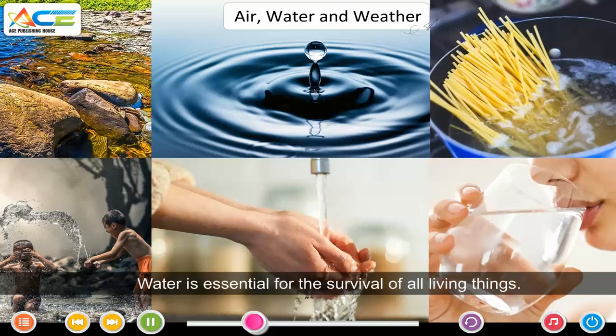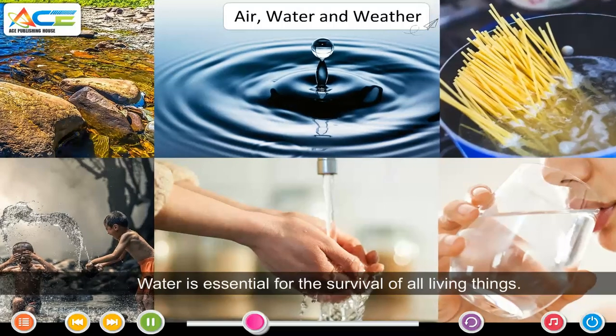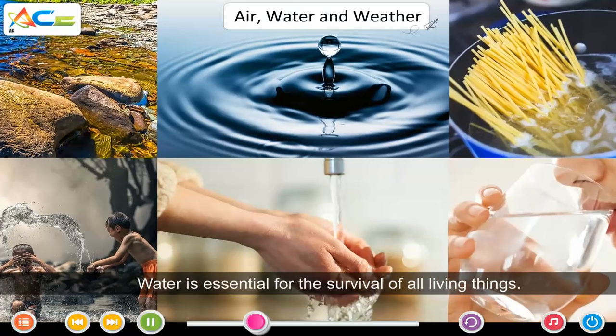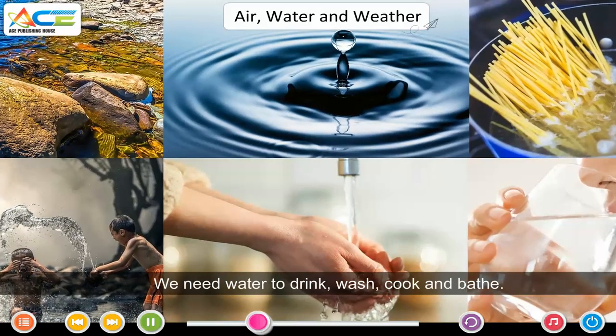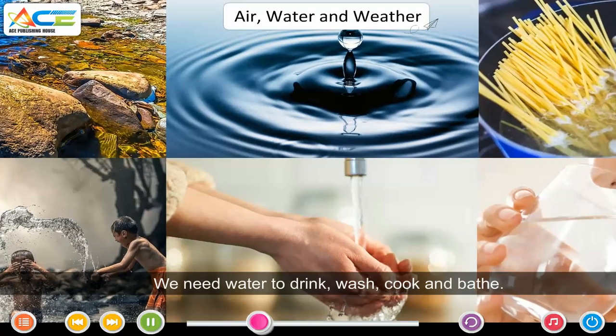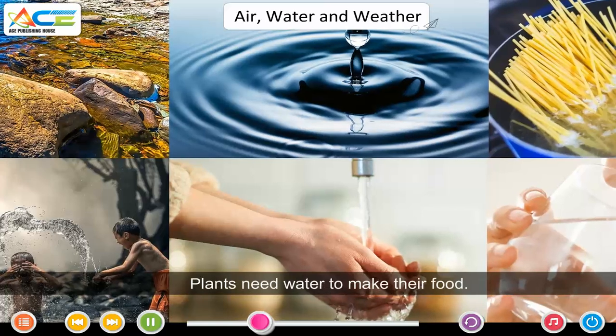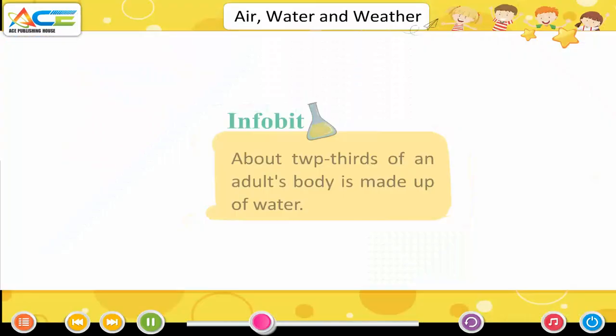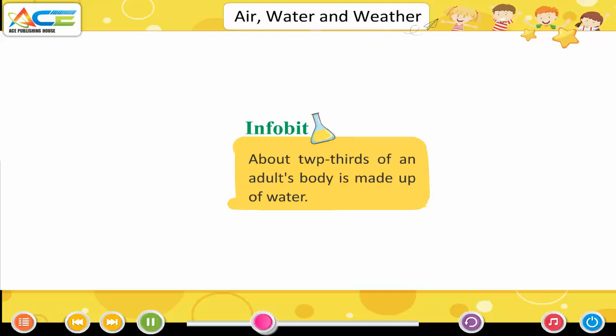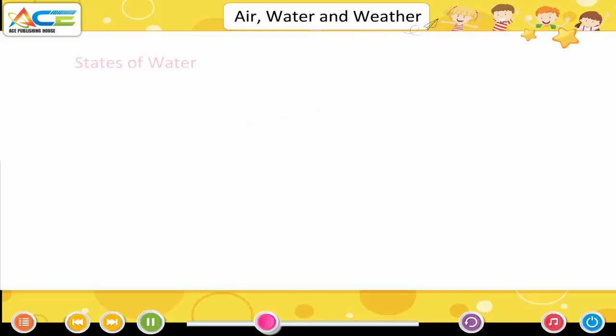Water. Water is essential for the survival of all living things. We need water to drink, wash, cook and bathe. Plants need water to make their food. Infobit. About two thirds of an adult's body is made up of water.